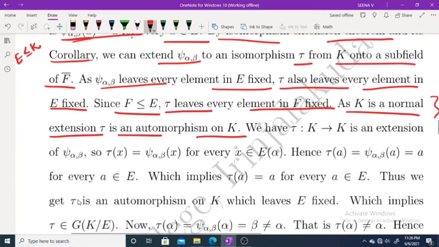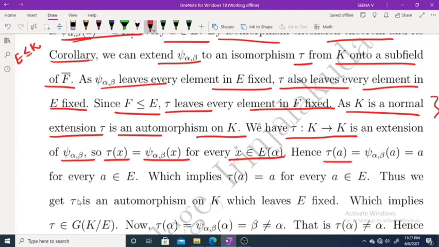Because a normal extension means a separable splitting field, and for a splitting field every isomorphism is an automorphism. Now tau from K to K is an extension of psi alpha beta, so that tau of x equals psi alpha beta of x for every x belonging to E(alpha).